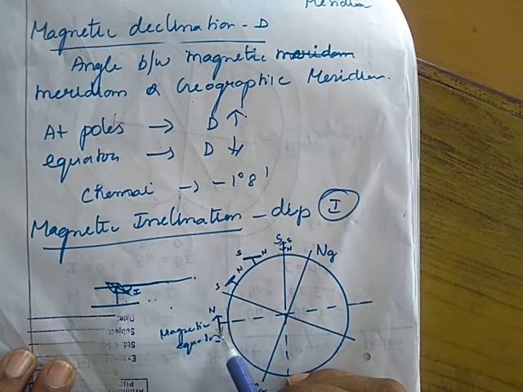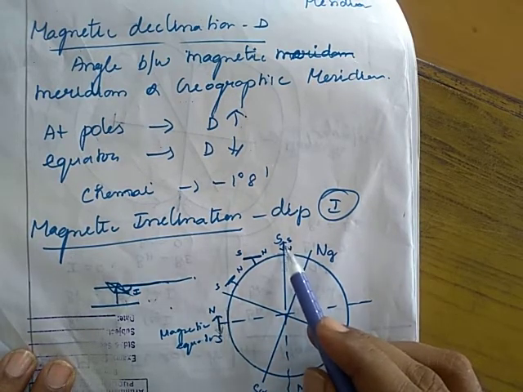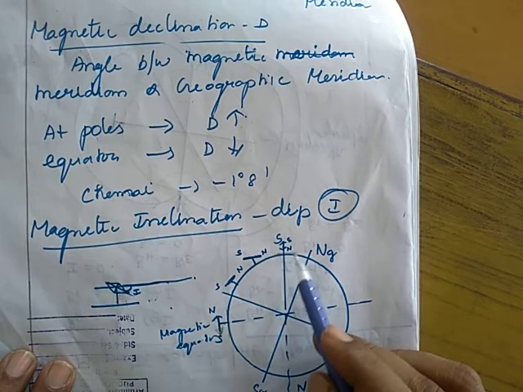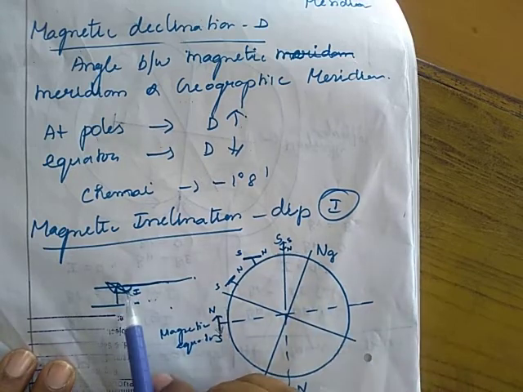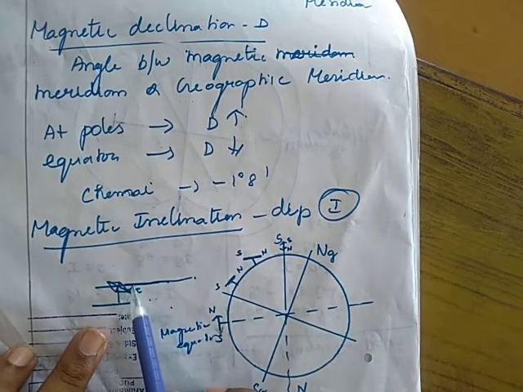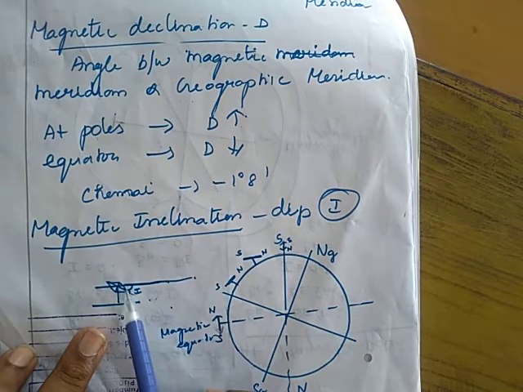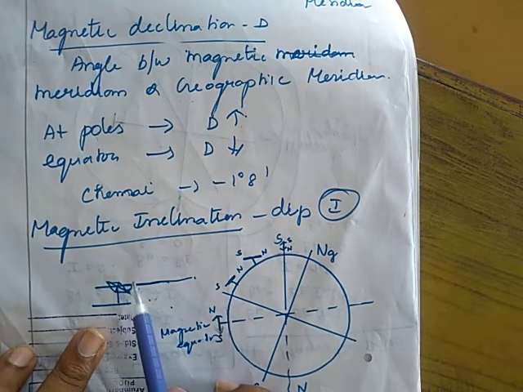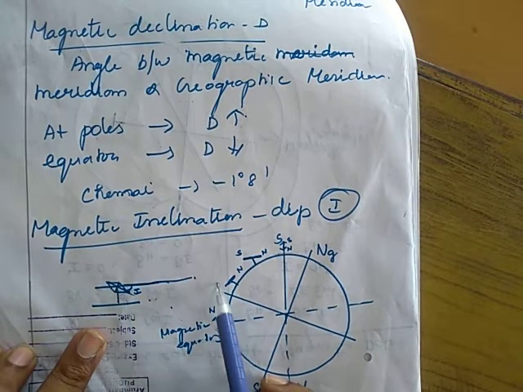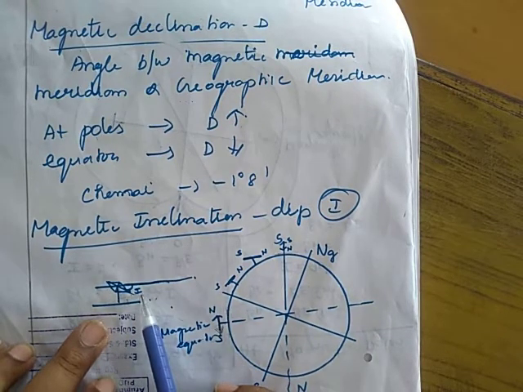At the poles, the magnetic needle comes to rest perpendicular to the surface of the earth. Here we see what magnetic inclination is. Magnetic inclination is the angle subtended by the earth's total magnetic field and the horizontal direction of the magnetic meridian.